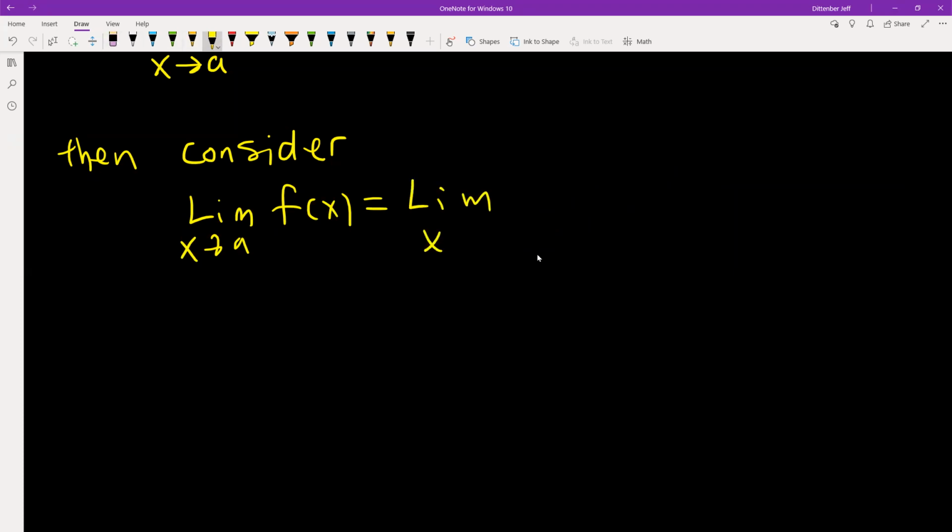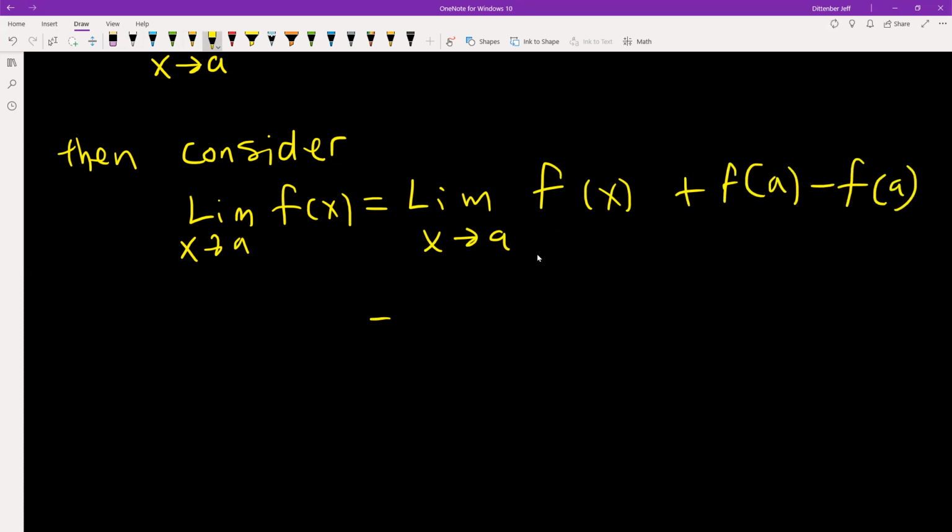Let me just write it like this. So these two things are equal, you'll agree. And then all I've done is add and subtract the same thing. But I have rewritten it like this. And the reason I have rewritten it like this is because we happen to know what one of these limits evaluates to.